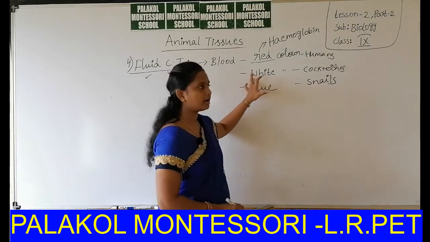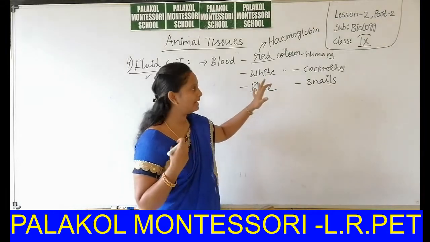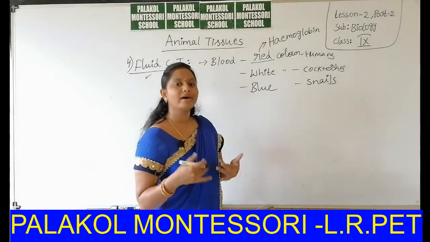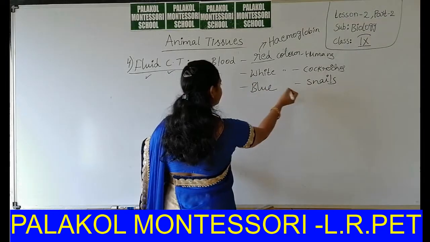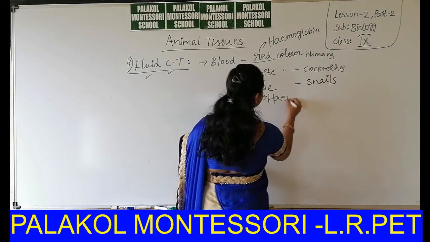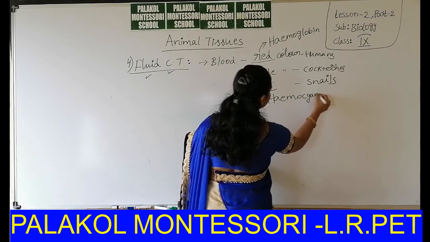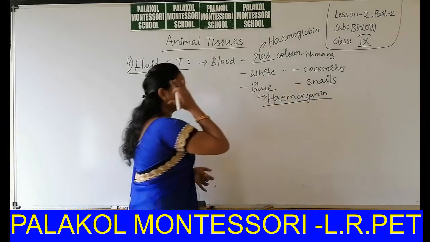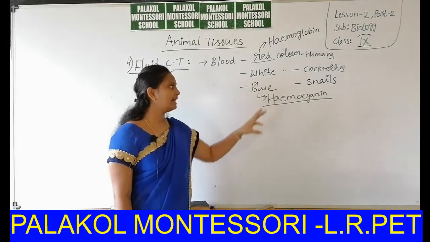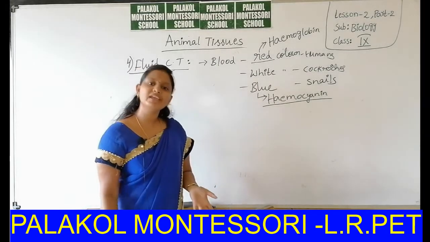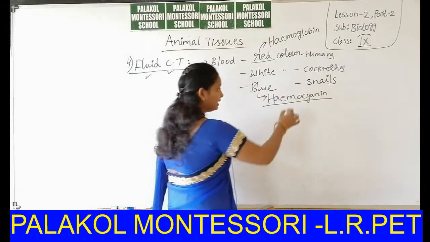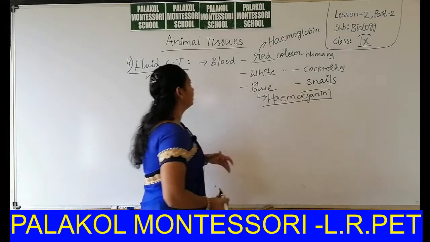Okay, white color because cockroaches do not have any pigment inside their blood, that's why they have colorless or white colored blood. But in the case of snails, the blue color of the blood is due to the presence of hemocyanin pigment. Okay, is it clear? Red color is due to the presence of hemoglobin. White color is due to no presence of any pigment. Snails have blue colored blood. Why? Because of the presence of hemocyanin pigment.